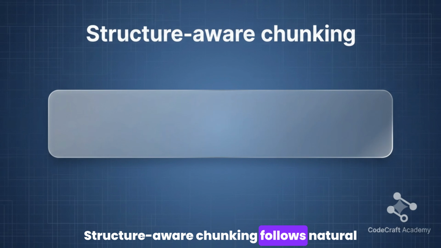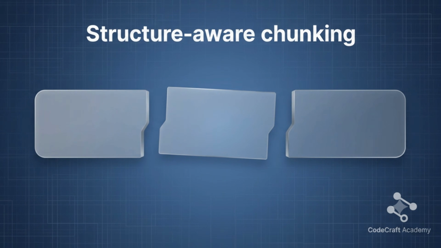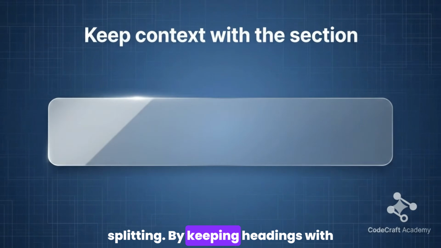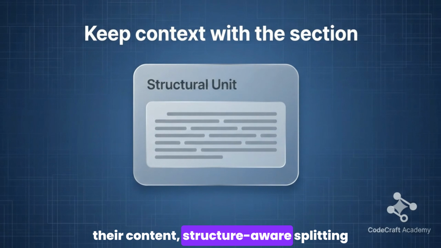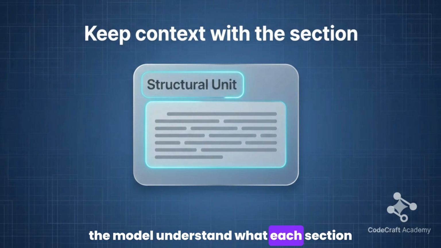Structure-aware chunking follows natural document boundaries, such as headings, sections, tables, and markdown structure, instead of blindly counting tokens during splitting. By keeping headings with their content, structure-aware splitting preserves hierarchical context and helps the model understand what each section means.